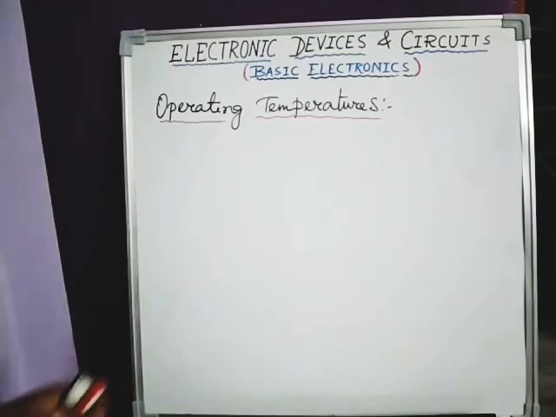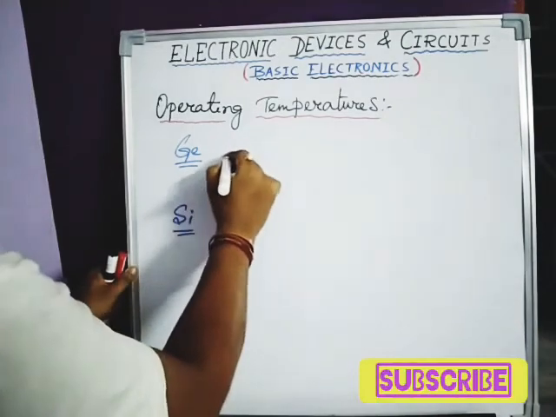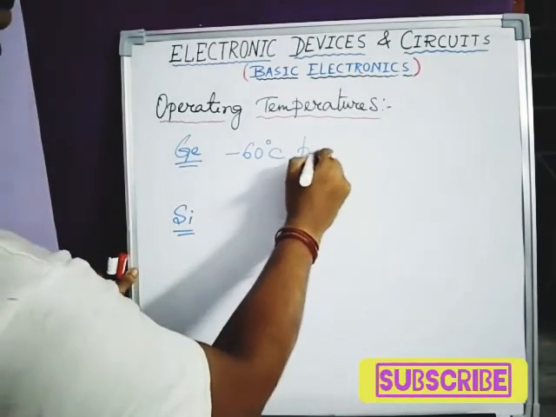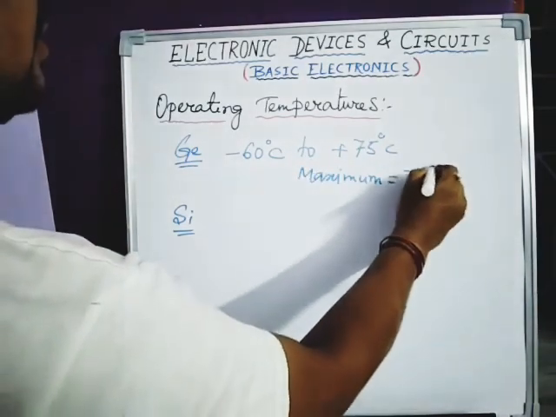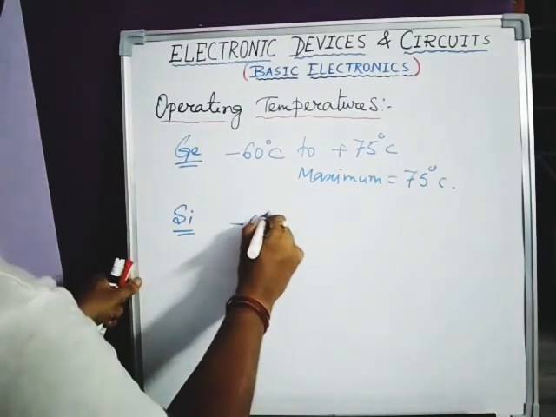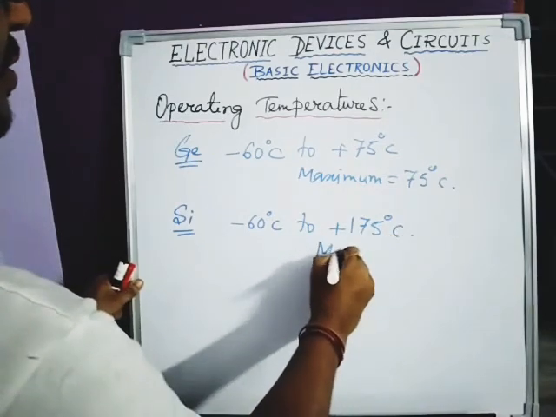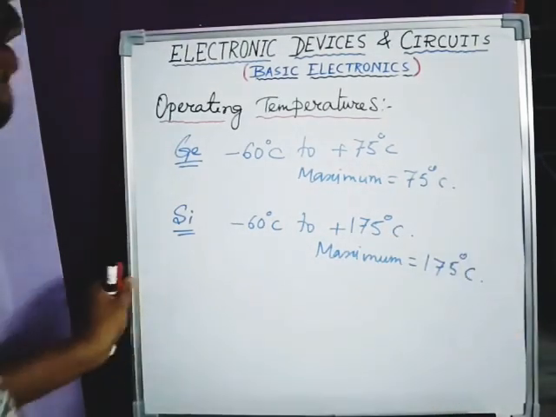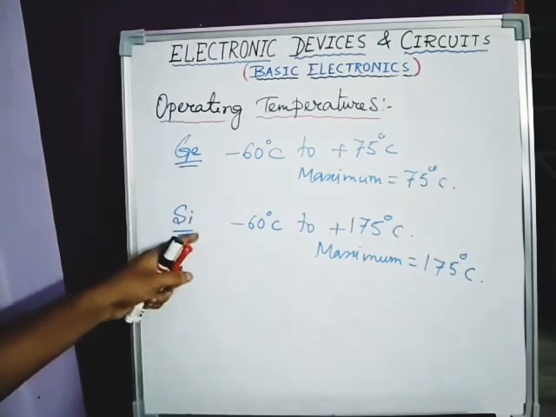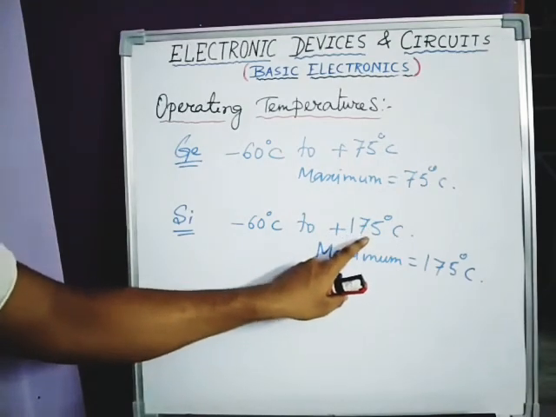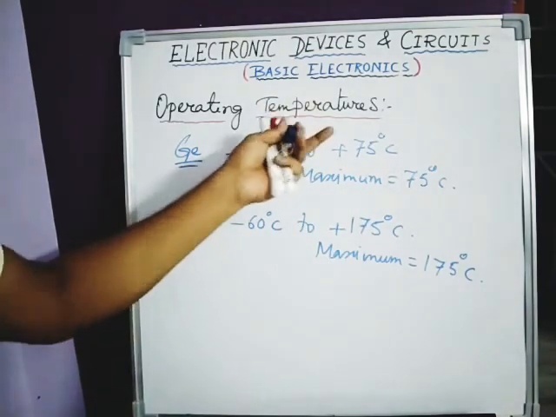Now here you can see the operating temperatures for germanium and for silicon. For germanium it is minus 60 degree centigrade to plus 75 degree centigrade, so maximum is 75 degree centigrade. For silicon it is minus 60 degree centigrade to plus 175 degree centigrade, so maximum is 175 degree centigrade. So which one is better? Silicon is better than germanium because silicon can operate up to plus 175 degree centigrade, whereas germanium can only operate up to 75 degree centigrade. More than that it cannot operate.